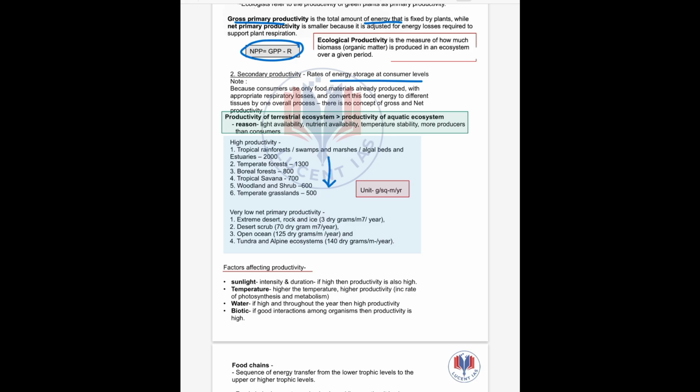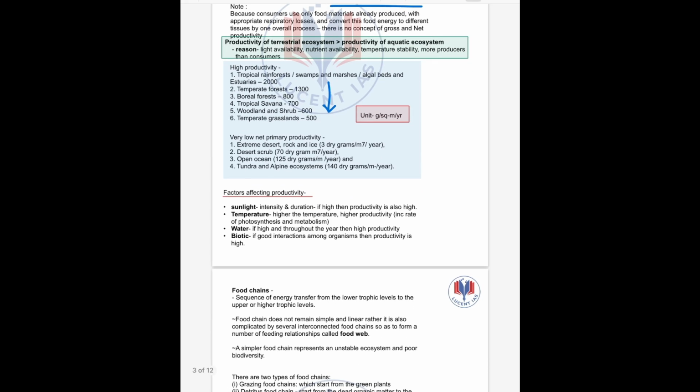Clear? Let us see what the factors affecting productivity are. Sunlight, in both intensity and duration: if high, then productivity is also high. Temperature: the higher the temperature, the higher the productivity. Water: if high and present throughout the year, then this is a region of high productivity. Biotic interaction: if there is good interaction among the species, then productivity is also high.